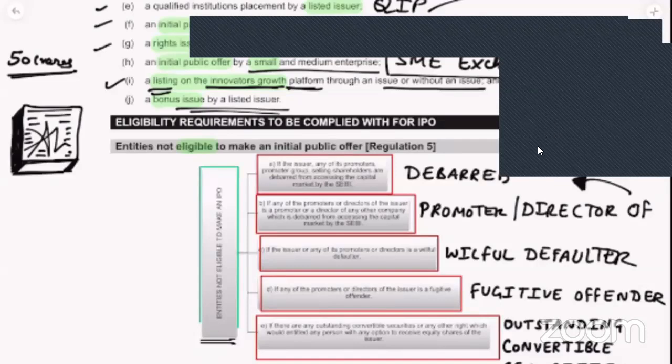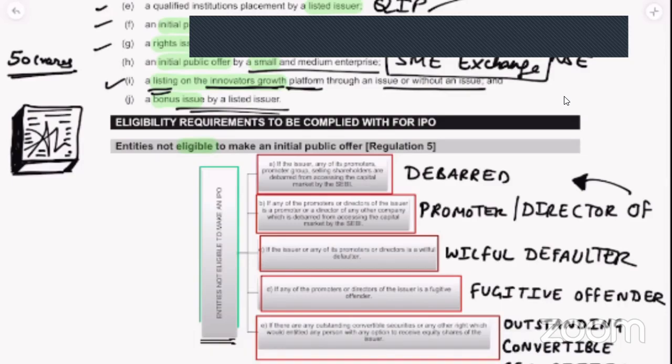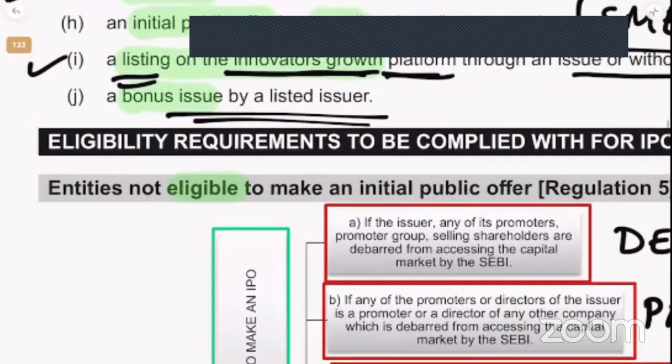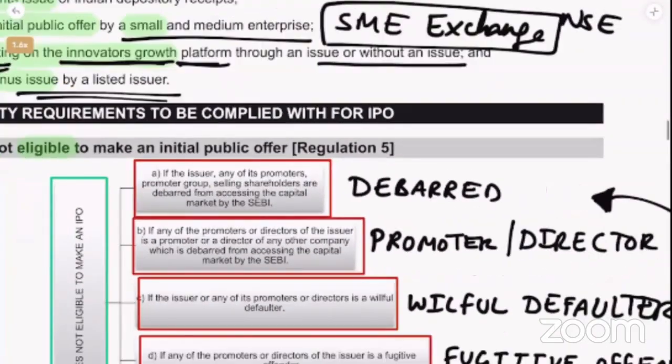So now I'm going to start the second part of this ICDR discussion. Eligibility requirements to be complied for IPO. So what are the eligibility requirements we need to know? If anybody wants to go for an IPO, what are the eligibility requirements they need to meet?